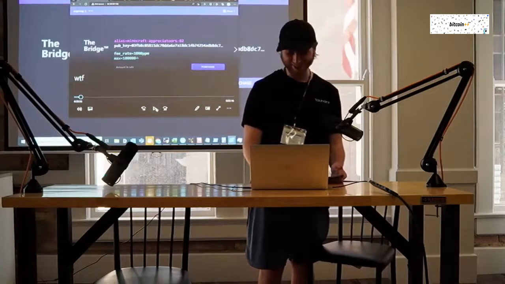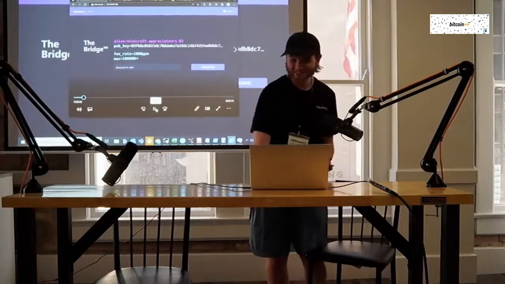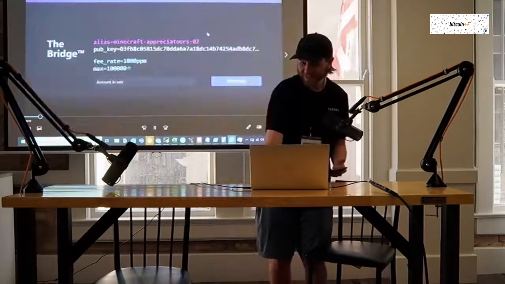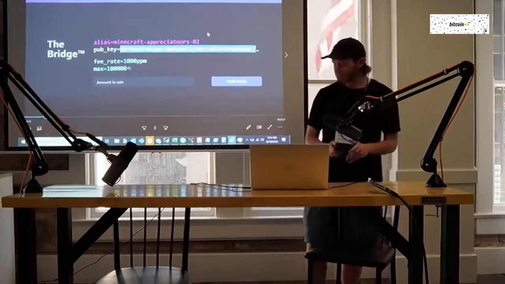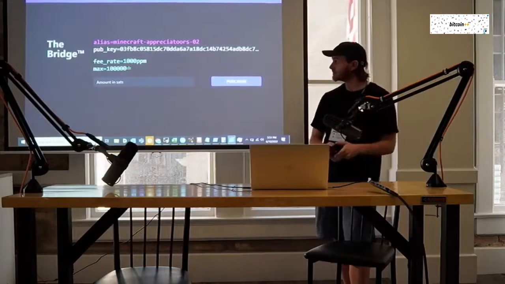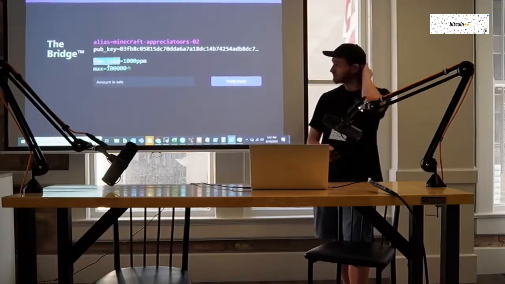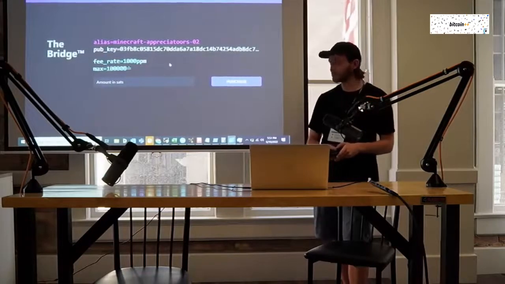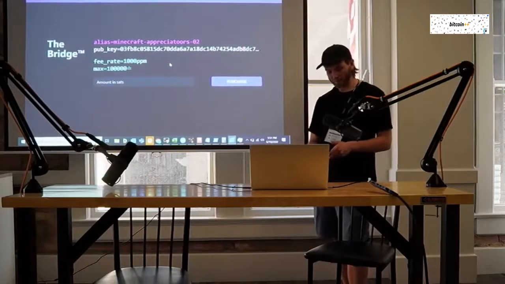All right, we'll give this a go. That's because our node alias and public key are cached and loaded in the background from the web service. This is dynamic. If you ever wanted to change your alias or connect to another node, you'd be fine. This communicates to the backend, which communicates to the node via RPC. So it's also the fee rate and max that we specified, which also get fetched dynamically, but you wouldn't be able to change it without restarting the program manually.